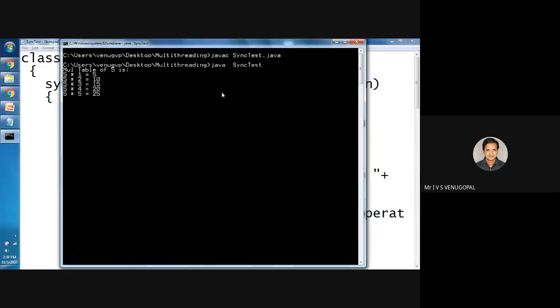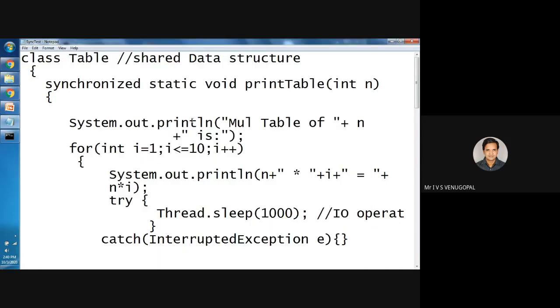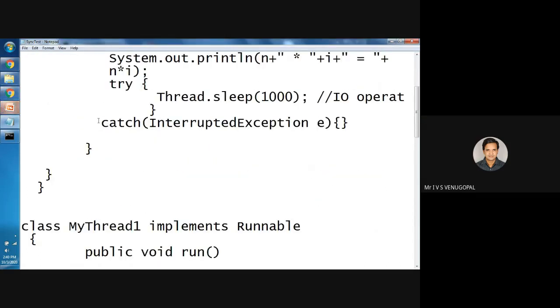See, by using a static method without any objects, since the static method belongs to the entire class but not to any one particular object, the synchronization is achieved. Here the main advantage is, even though different threads will have access to different objects, the synchronization is achieved. That is static synchronization. Simply put the static keyword before the method. Since you are putting the static keyword before the method, those methods belong to the entire class, not with reference to any particular object. So no need to create a table object. That is how static synchronization is achieved.